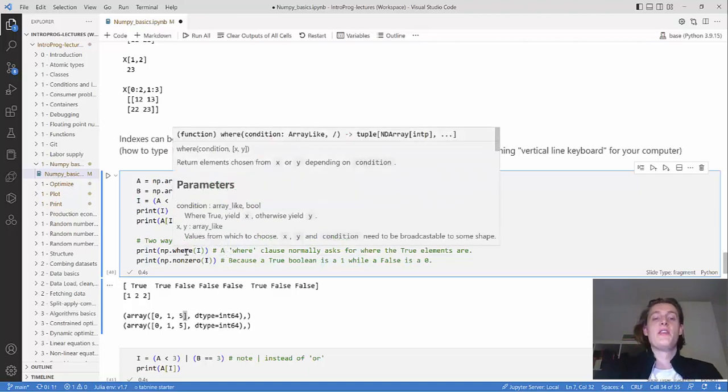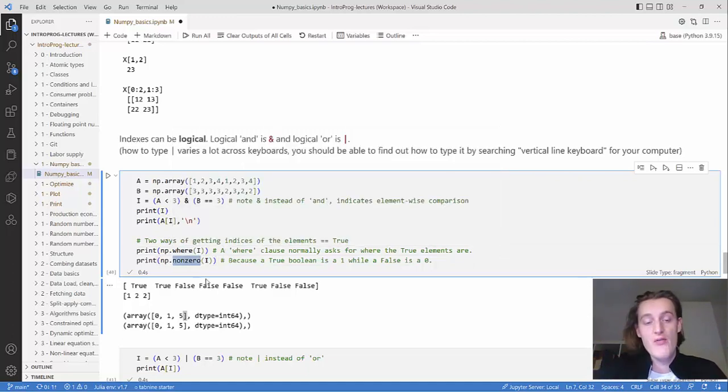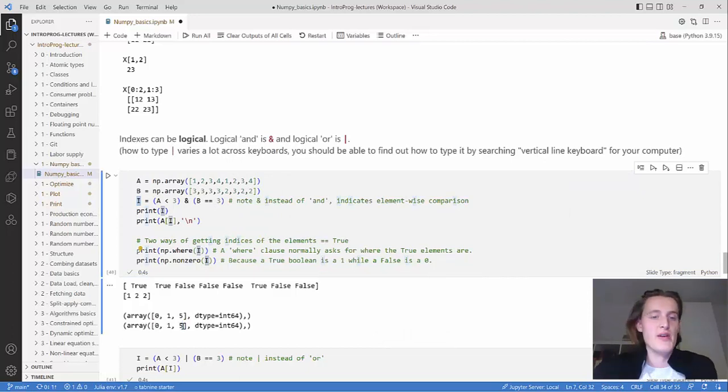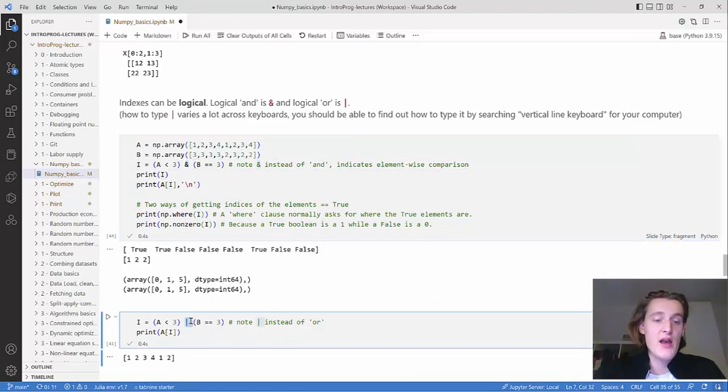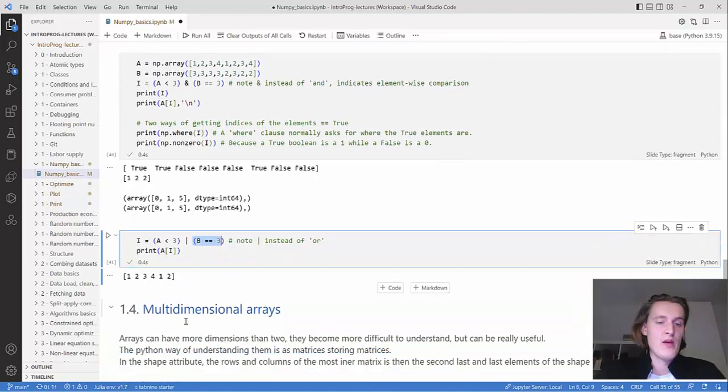And this is, explicitly, where the true values or the true elements are. You can also use non-zero, because true is sort of the Boolean value of 1 and false is 0. So this is where the I list is not equal to 0. Then you get those indexes, which are the same as it being true. So we have the AND operator, which is AND. And then you can also have this vertical line, which just means OR. So there, just either of the conditions has to be true.